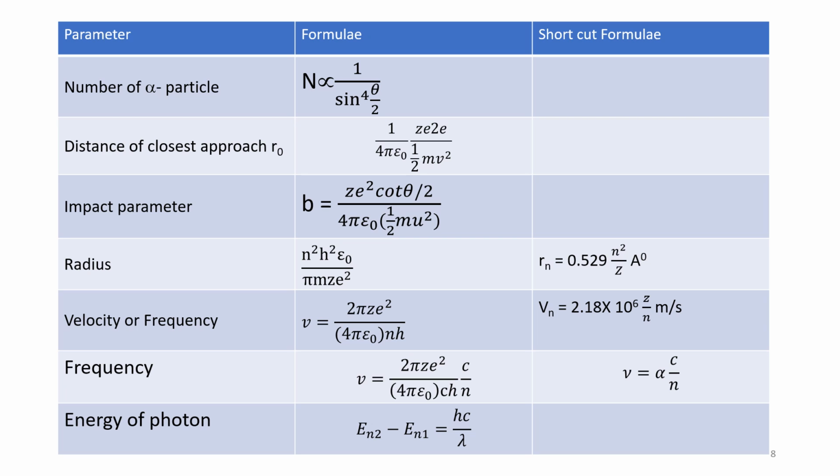Energy of photon is given by energy at a higher level, higher orbit, minus the lower orbit. En2 minus En1 is equal to hc by lambda.